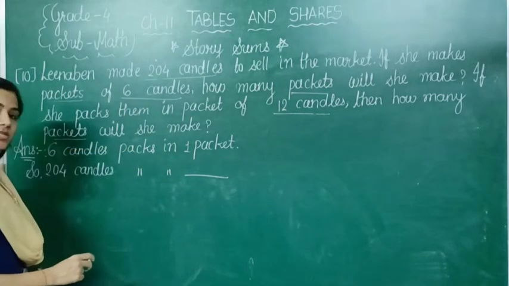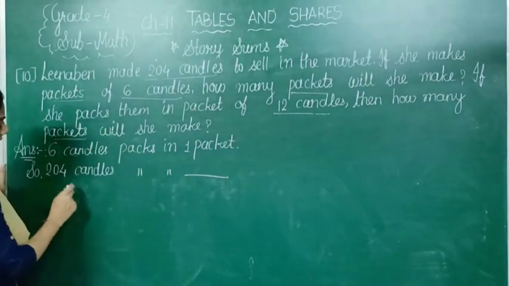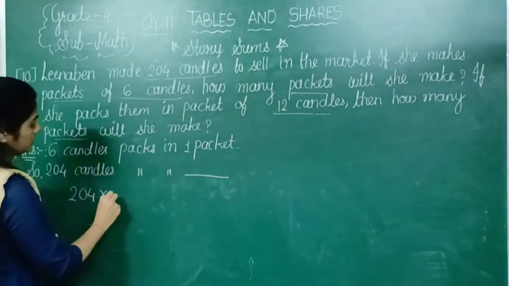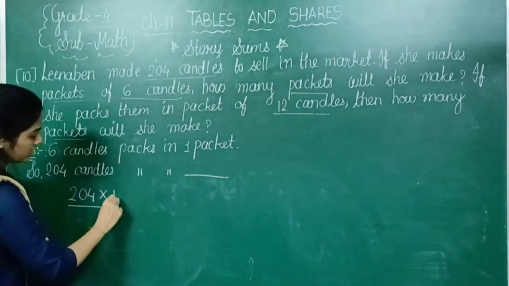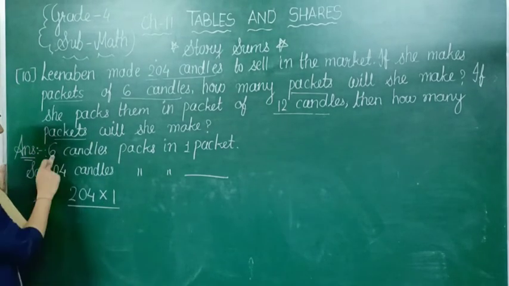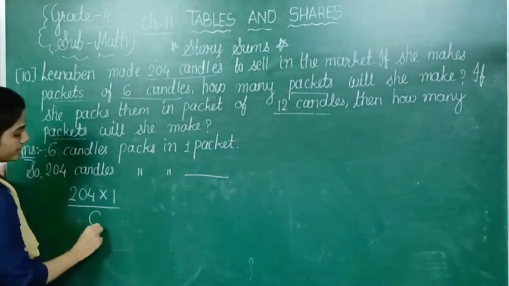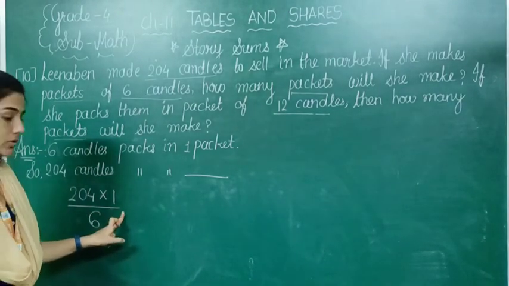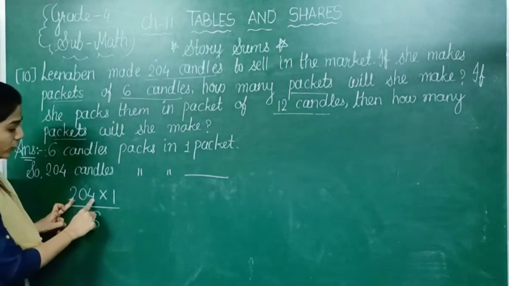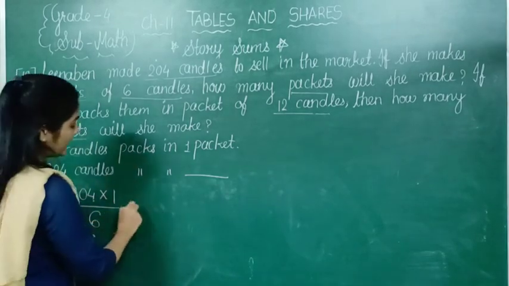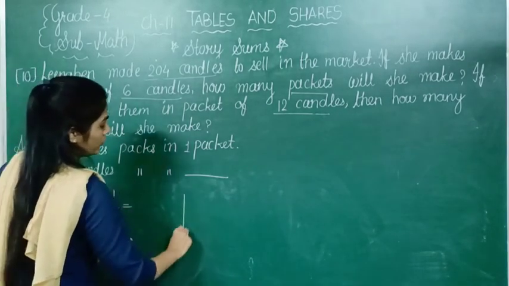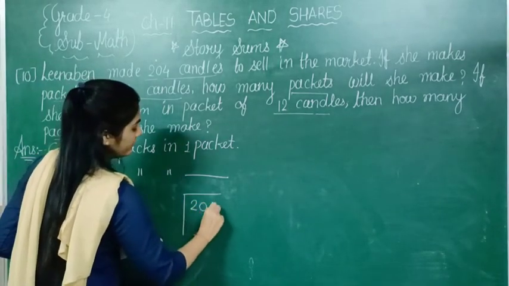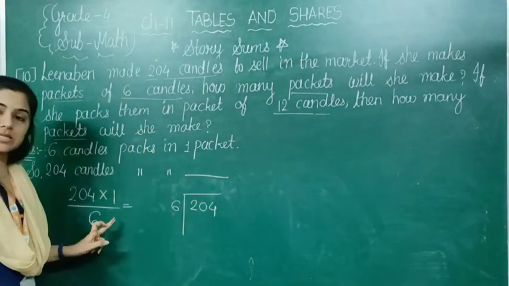So we will do cross multiplication. 204 multiplied by this 1, and we will divide this with this 6 candles, right? So for this we need to do the division, because 204 multiply 1. So directly we can't divide this. So we need to do division here. 204 we will divide with this 6.